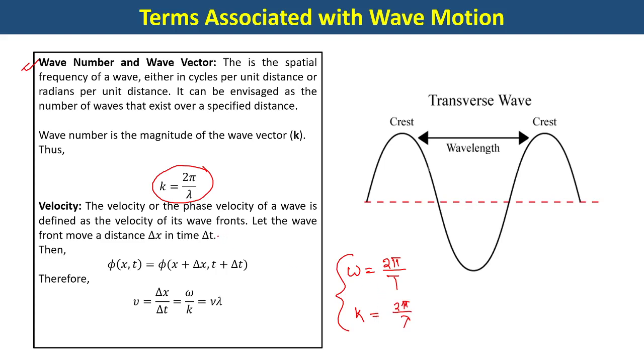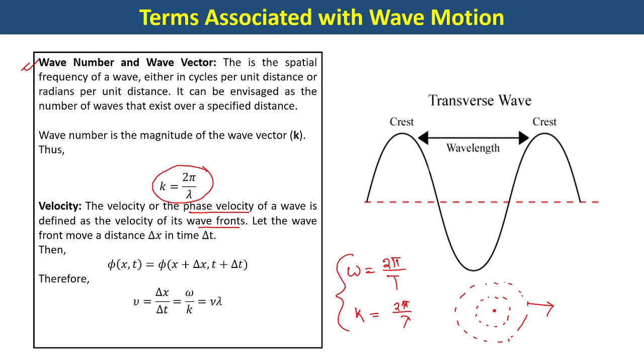Then velocity of the wave. Now, what is meant by velocity of the wave? The velocity or the phase velocity of a wave, to be more precise, is defined as the velocity of its wavefronts. So, as I said already, if you have the surface of water and you make a disturbance, the disturbance will propagate gradually, making circular patterns which are known as the wavefront. So the velocity with which this wavefront propagates in the forward direction is itself the velocity of the wave, or to be precise, we can call it the phase velocity of the wave.